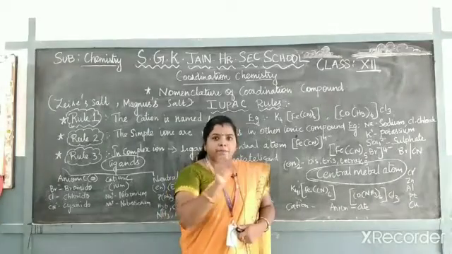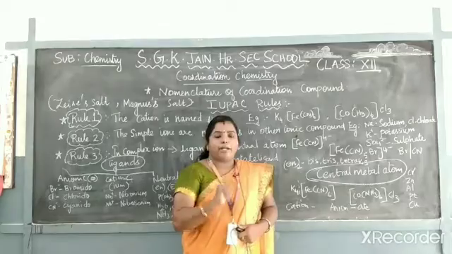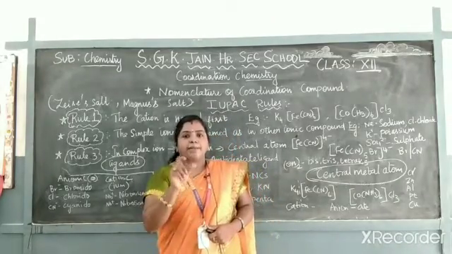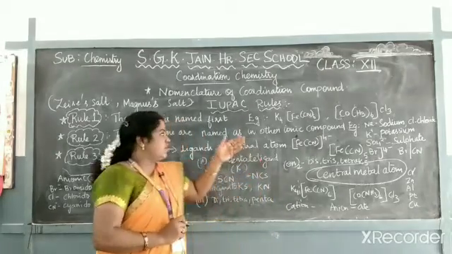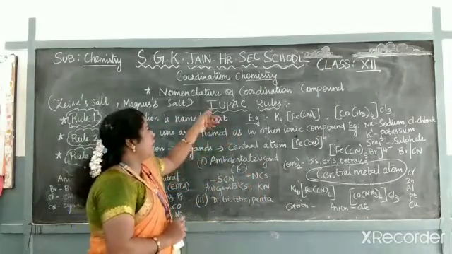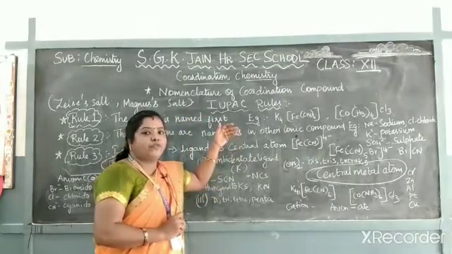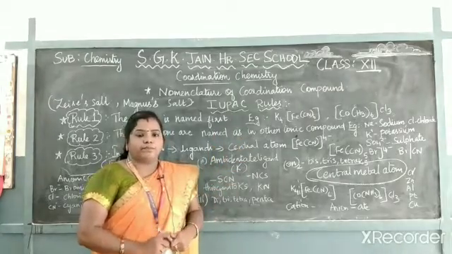Then aluminium, aluminate. Platinum, platinate. Copper, cuprate. Likewise you have to give the name ending with ate. So these are all the general IUPAC rules for the nomenclature of compounds. Based on these rules, we have to follow all the steps to give the name of a compound.